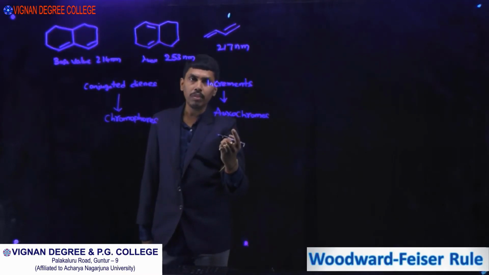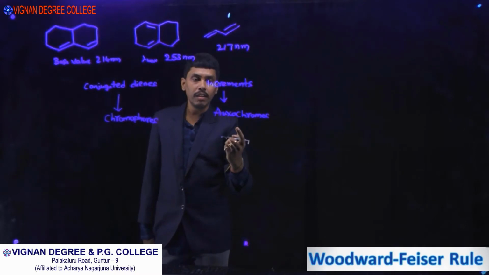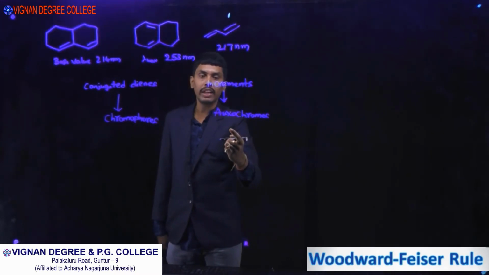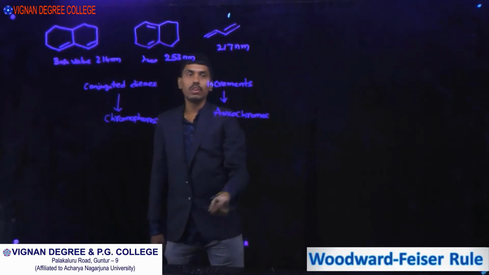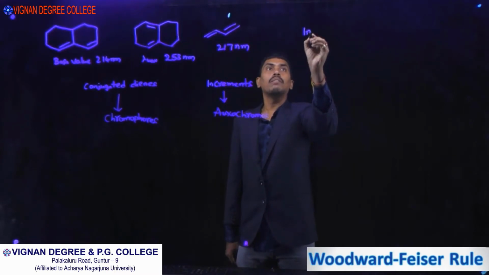What are auxochromes? Auxochromes cannot absorb UV radiation themselves, but they increase the absorption of UV radiation when attached to a chromophore. Now we will see the increments.